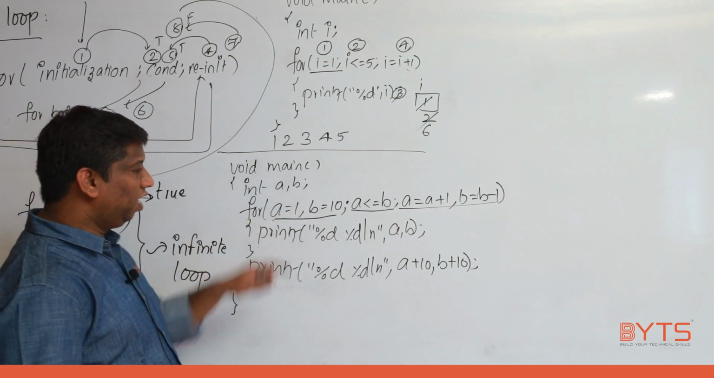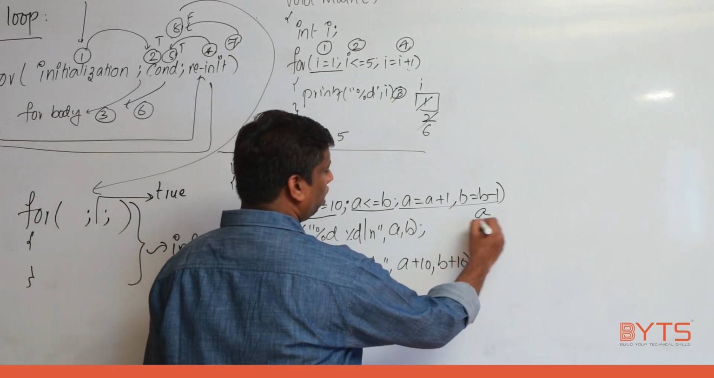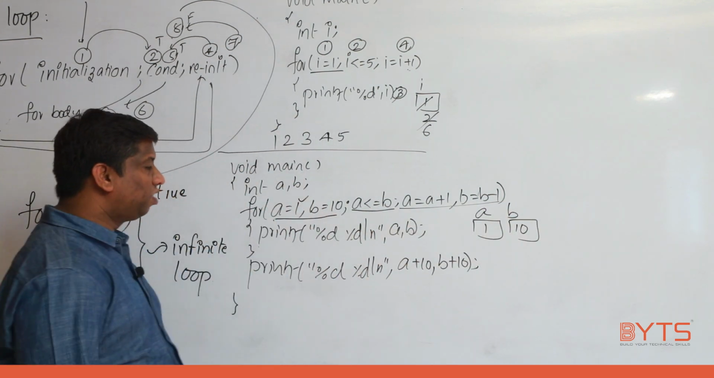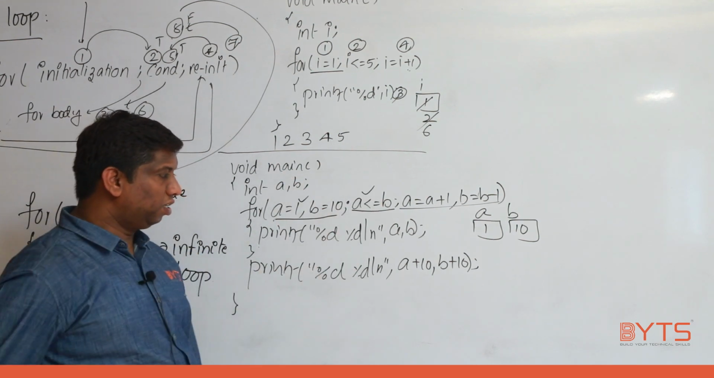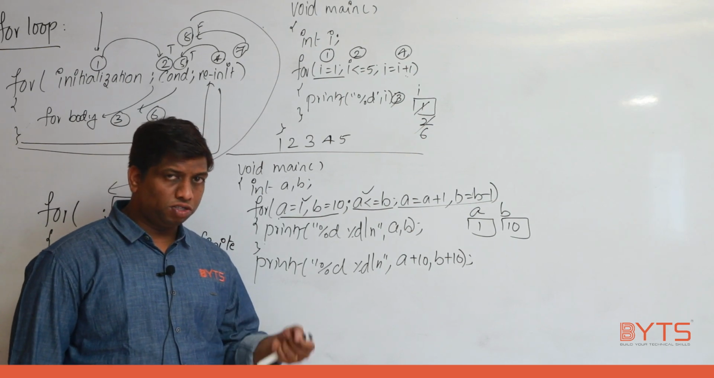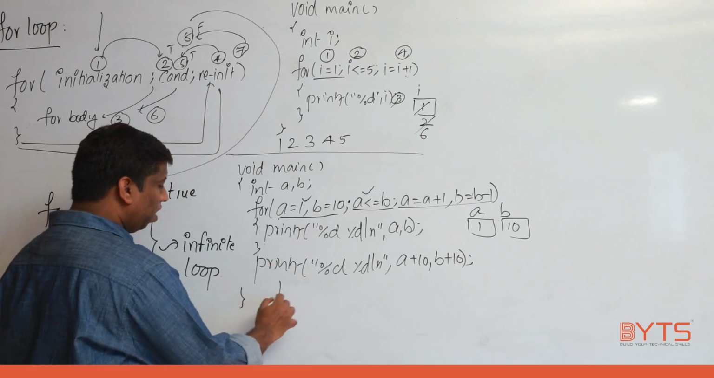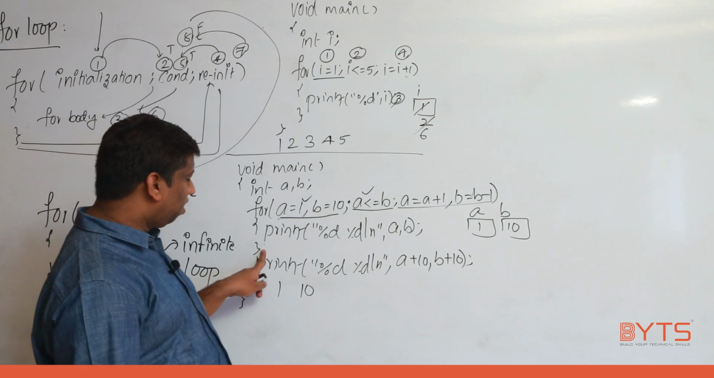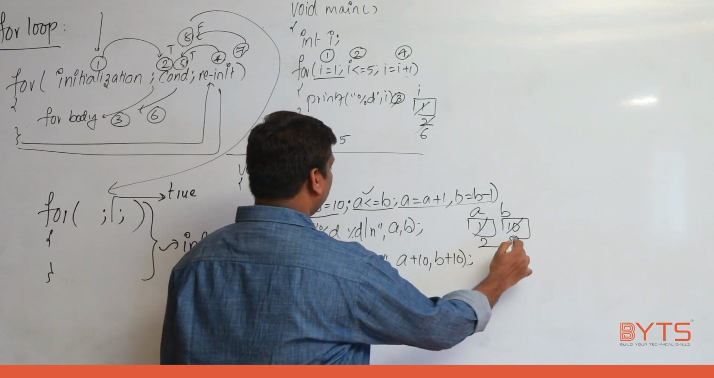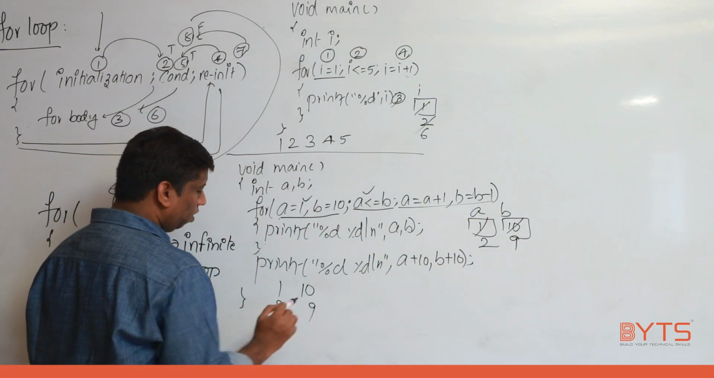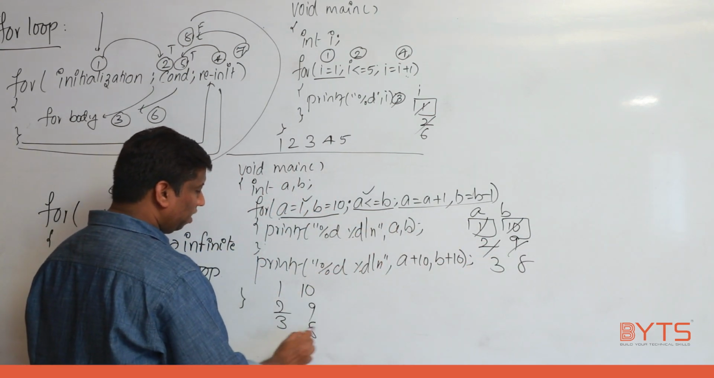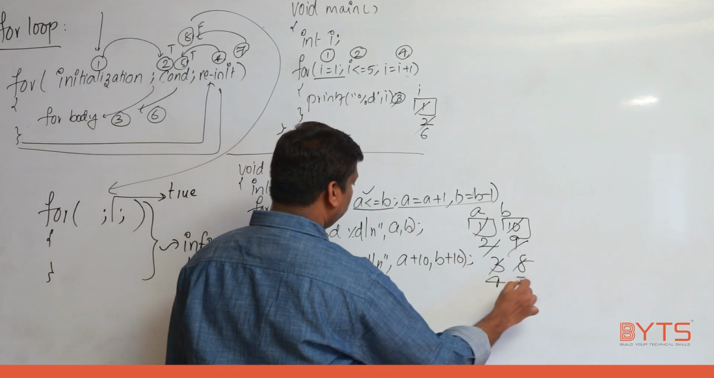Now, initially, what is the value of a? 1 and b is 10. Initialization completed. After initialization, next I need to come to the condition. 1 less than or equal to 10, true or false? True. True means what should I do? Print 1 and 10. Completed. End of the for body. Come to reinitialization. It is 2 and this is 9. So what is printed? 2 and 9 also printed. Next what happens? 3, 8. Condition true, so print 3, 8. Next what happens? 4 and 7.